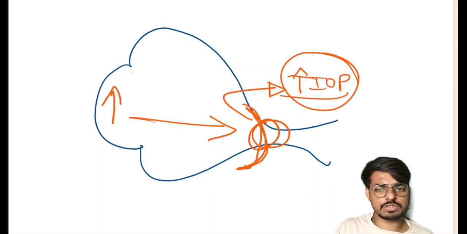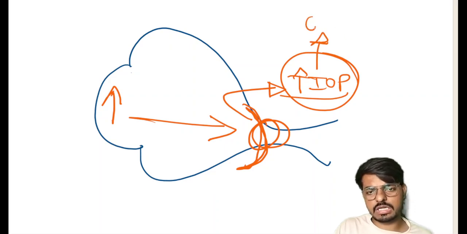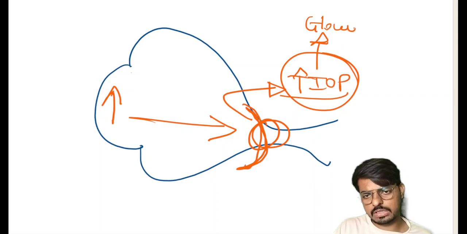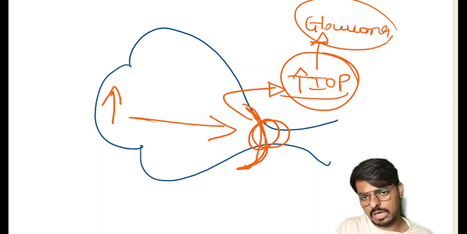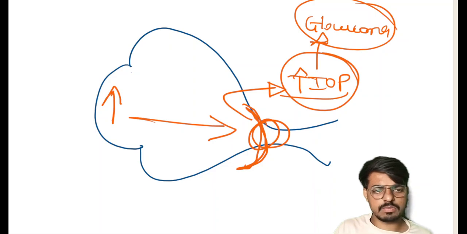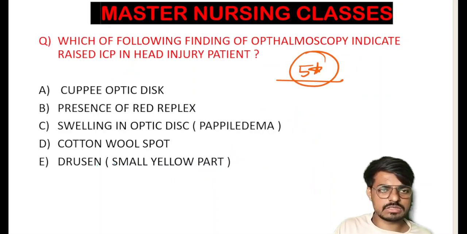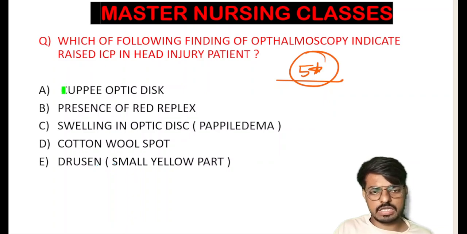So raised intraocular pressure indicates which disorder? That indicates glaucoma. If the examiner gives any evidence where the optic disc is cup in shape, always think that it is increased intraocular pressure due to glaucoma. Okay, the next one is the presence of the red reflex.